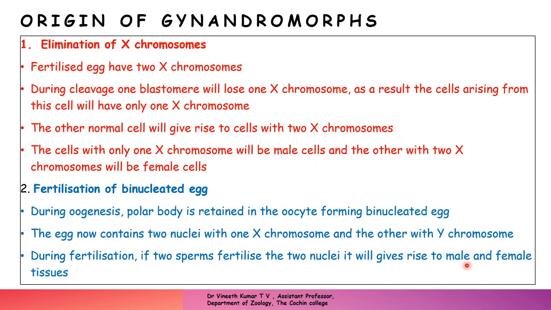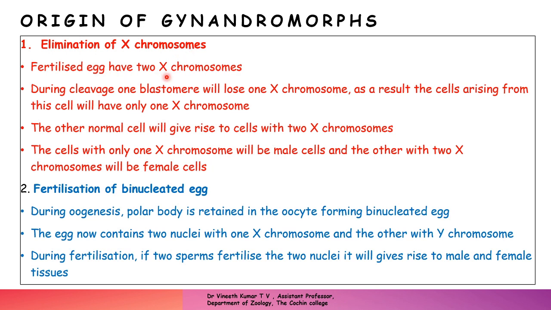So what is the reason why you get a gynandromorph? There are two theories which are proposed. One is seen in Drosophila, and the other one is usually seen in other forms of insects. This one is proposed for Drosophila, that is the elimination of the X chromosome.